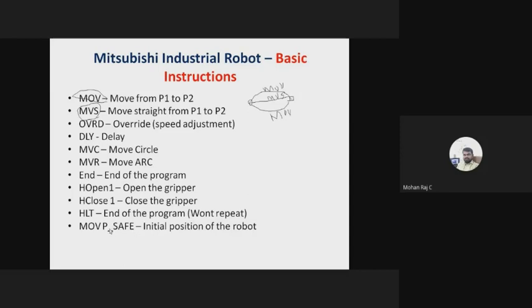And move P-safe. P-safe means the robot will go to the initial position. Who will teach the initial position? We need to teach the initial position. So during the configuration of the robot, you have to teach the initial position also. When the instruction is executed, the robotic arm will go to its initial position.